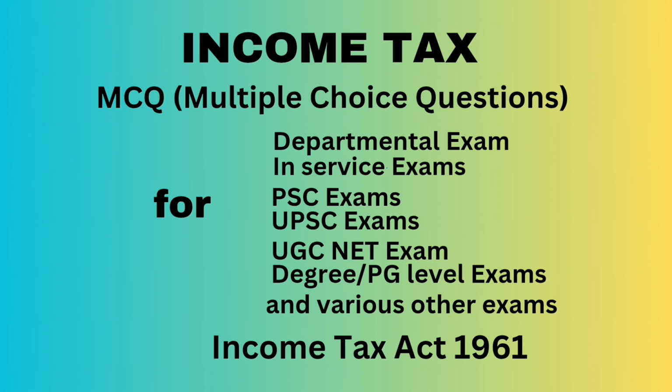Question number 5. A cricket match organized by the Cricket Control Board of India for the benefit of Rajesh, wherein he received rupees 5 lakhs, is dash. Answer, exempt income because retired from profession.